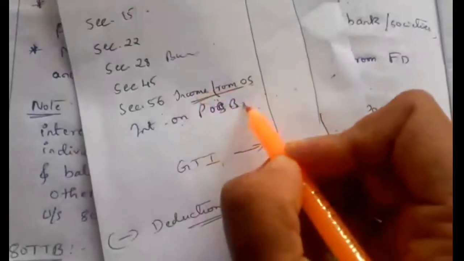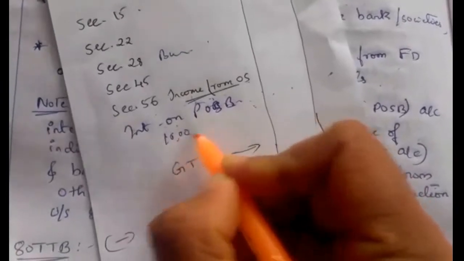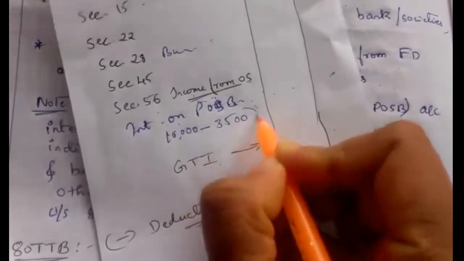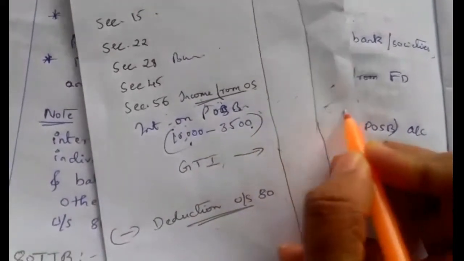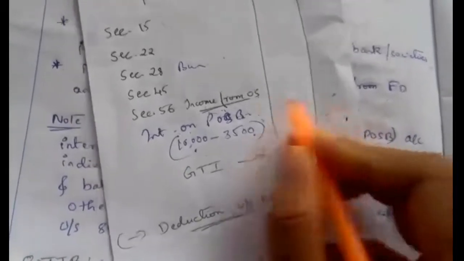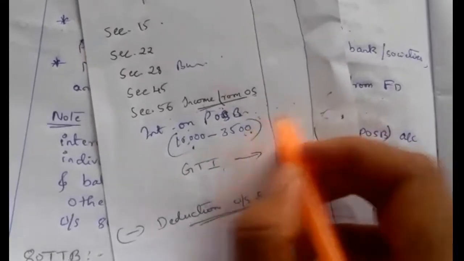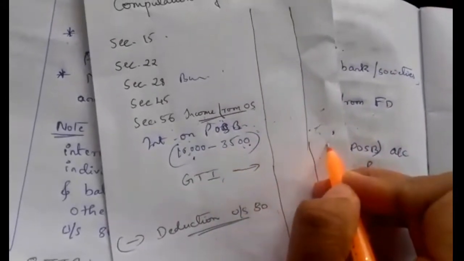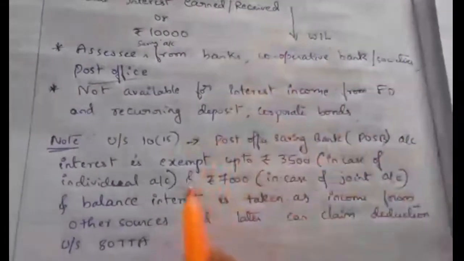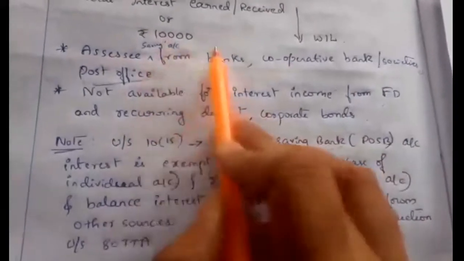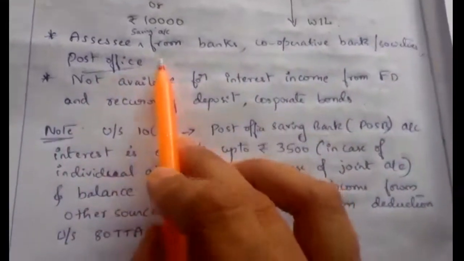Means here, if they receive 10,000 rupees as interest from a post office savings bank account, then 3,500 is exempt. The balance, 6,500, is taxable under the head income from other sources, under section 56. Later they can claim deduction under section 80TTA. Clear? So a maximum of 10,000 they can claim as deduction under 80TTA. Even for the POSB account interest they can claim deduction.